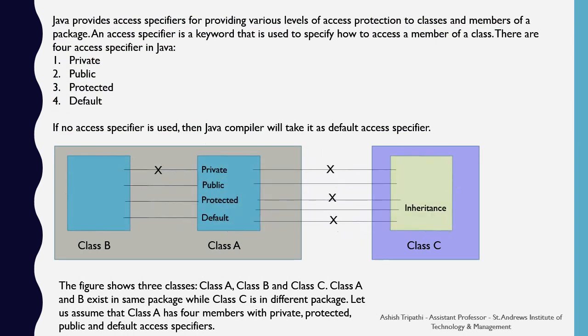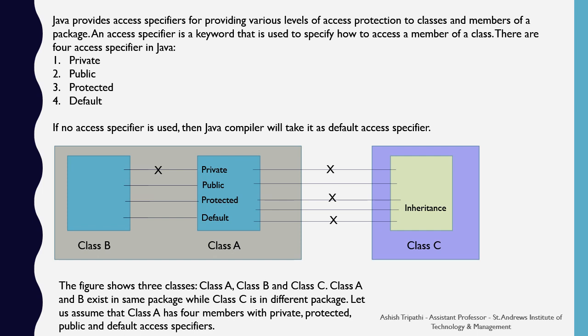Java provides access specifiers for providing various levels of access protection to the classes and the members of the package. An access specifier is a keyword that is used to specify how to access a member of a class. There are basically four access specifiers in Java: private, protected, public and default. If no access specifier is used, then the Java compiler will take it as the default access specifier.